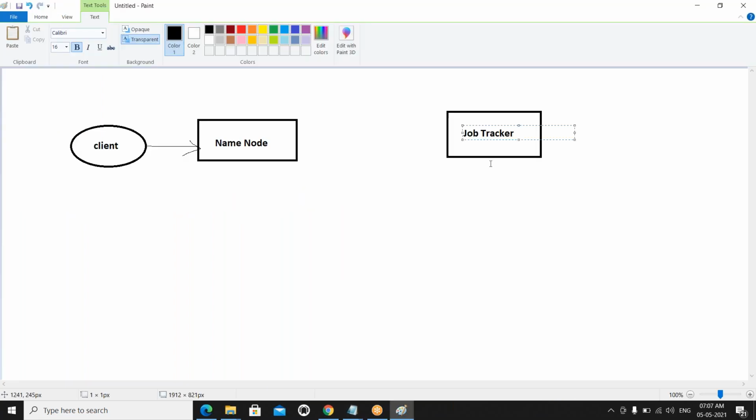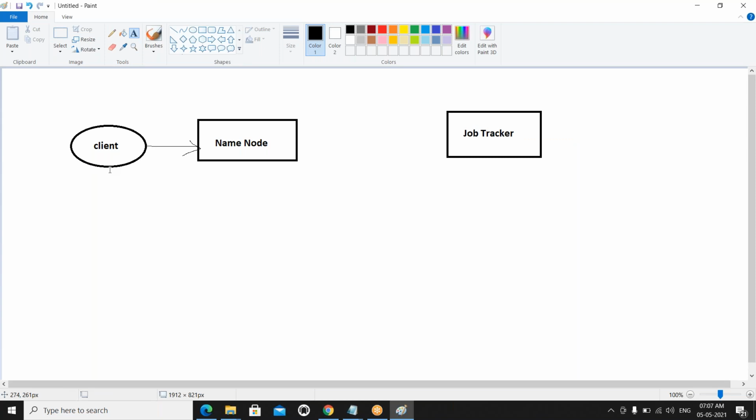What is the job tracker? Here the client is trying to insert some data, and the metadata is inserted into the name node. After that, the job tracker comes into the picture and splits the total job into tasks. Because the job tracker acts as a manager, he splits the total job into tasks and assigns them to the task tracker. He is going to assign the data, meaning where the nodes are available, where the task tracker is available.